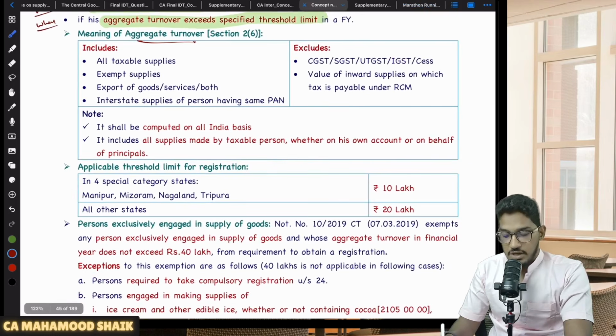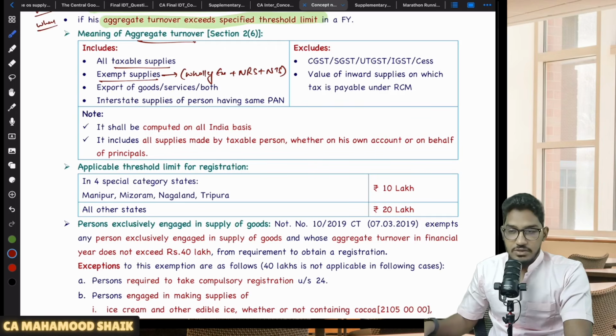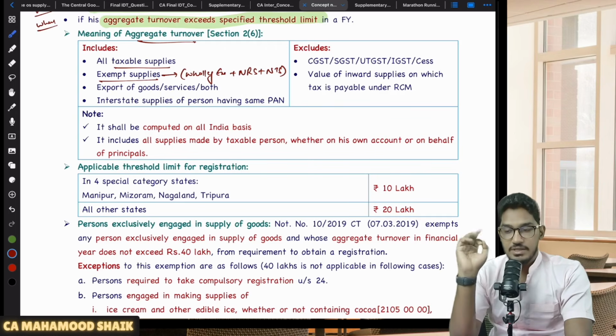So what do you mean by aggregate turnover? It includes all taxable supplies. It even includes exempt supplies. Sir, what do you mean by exempt supply? Under the GST Act, wherever I say exempt supply, it includes three things. Number one, it could be a wholly exempted supply, or a nil rated supply, or even a non-taxable supply.